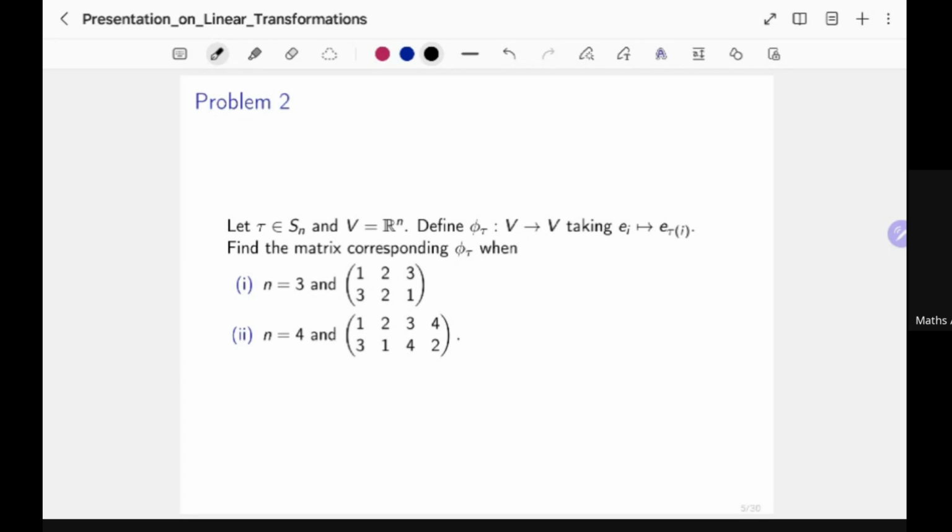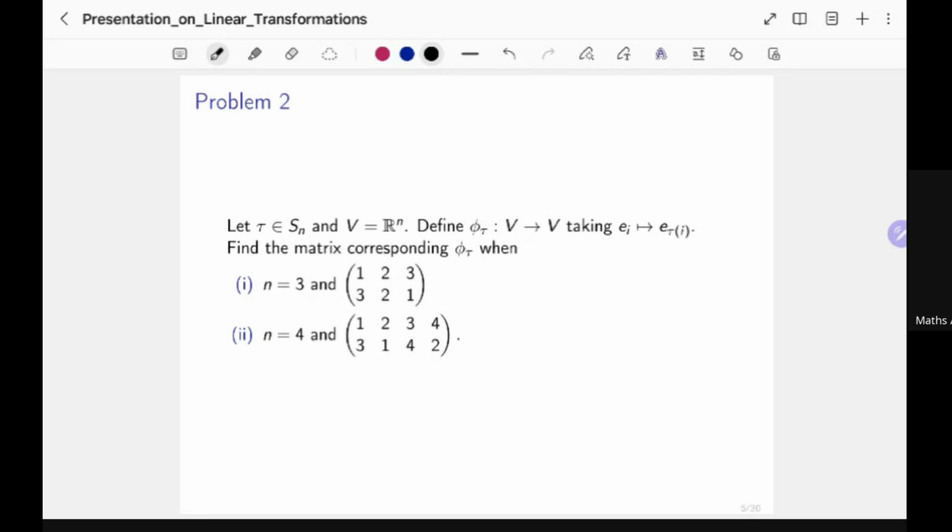So we are looking at all possible permutations of 1 through n, and we are picking one element at random from that group. By the way, this is actually a group where the group operation is composition of functions, because these permutations are ultimately bijective functions on the set 1 through n. So this is really a group.